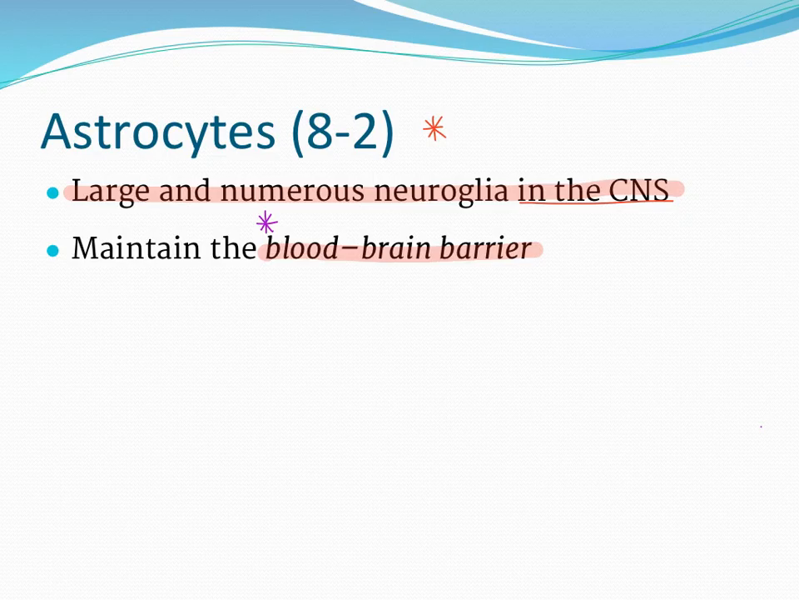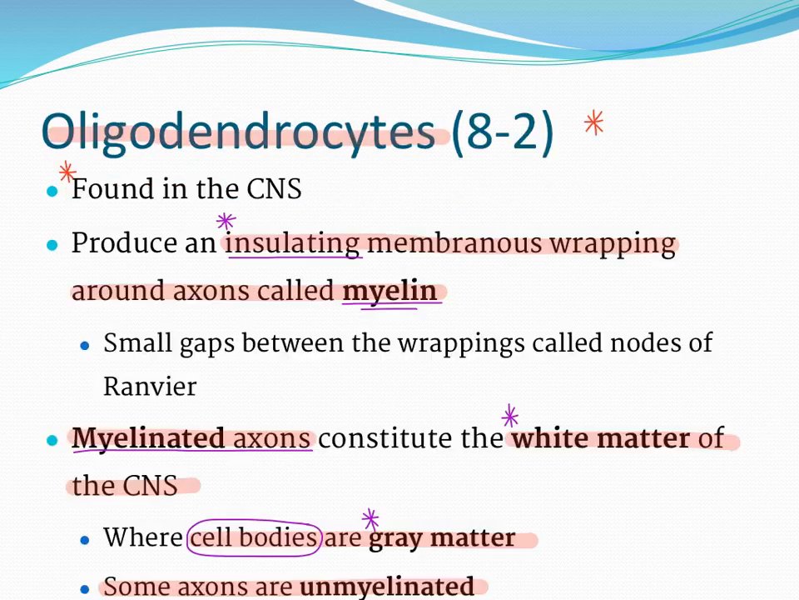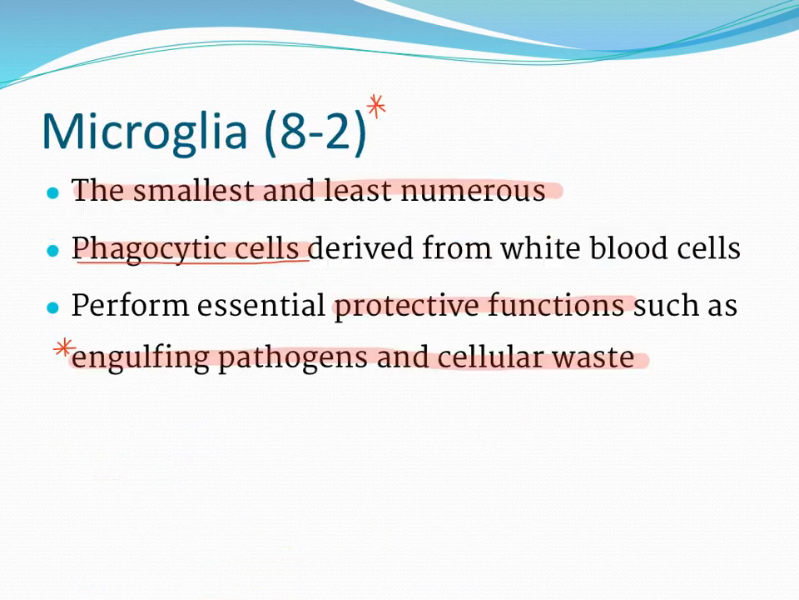Astrocytes are the most numerous neuroglia, and they maintain the blood-brain barrier in the central nervous system. Oligodendrocytes are involved in insulating membranous wrapping around axons called myelin. In other words, it's the white matter of the central nervous system, and they're myelinated axons. Cell bodies help make up the gray matter. However, there are some axons that are unmyelinated.